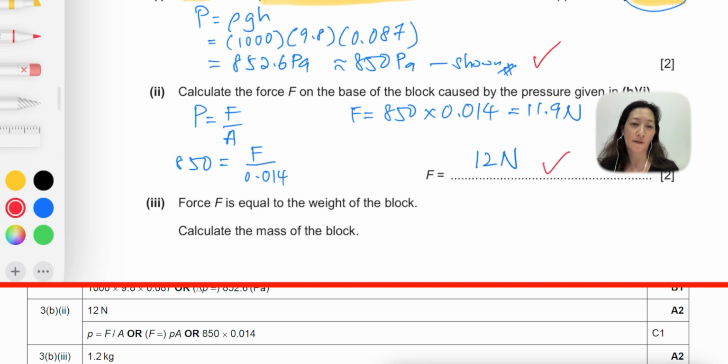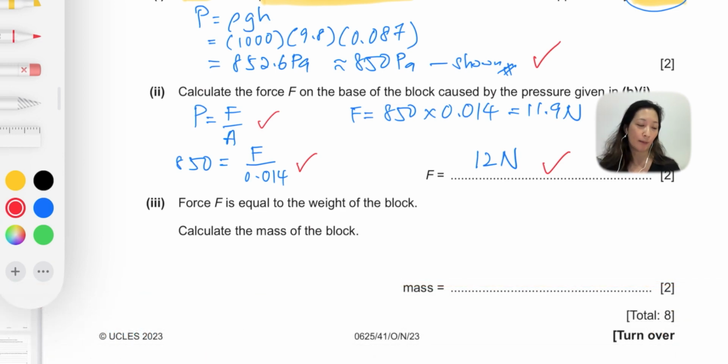So when you get the correct value with unit, you would get the full marks for these calculation questions straight away. Only if you don't get the correct value with unit, then the examiner has to check, have you done the working correctly? Did you write the formula out? Did you write the correct substitution out? If you did, then you'd score at least 1 mark, even if your value was incorrect.